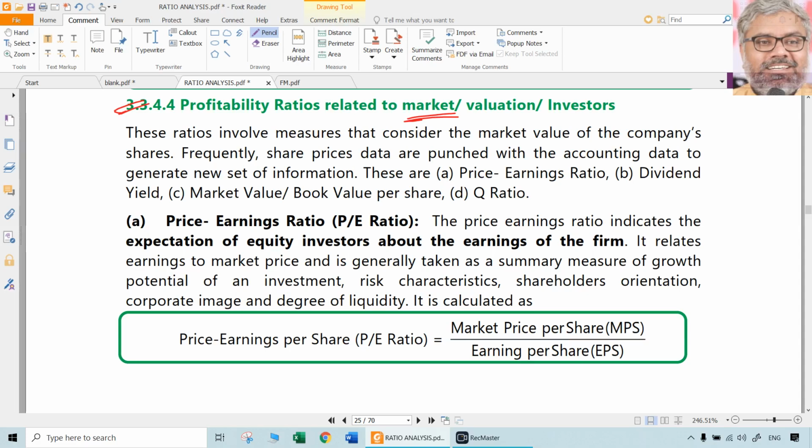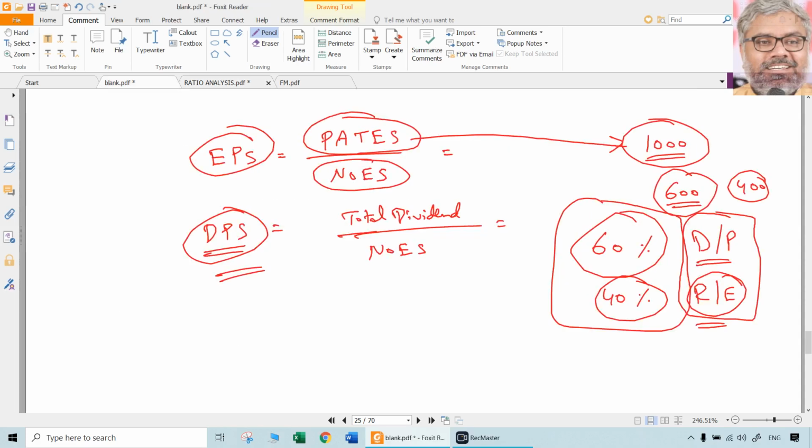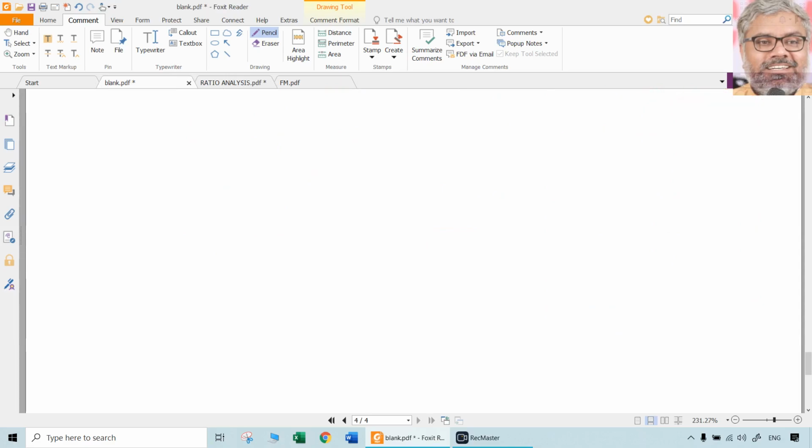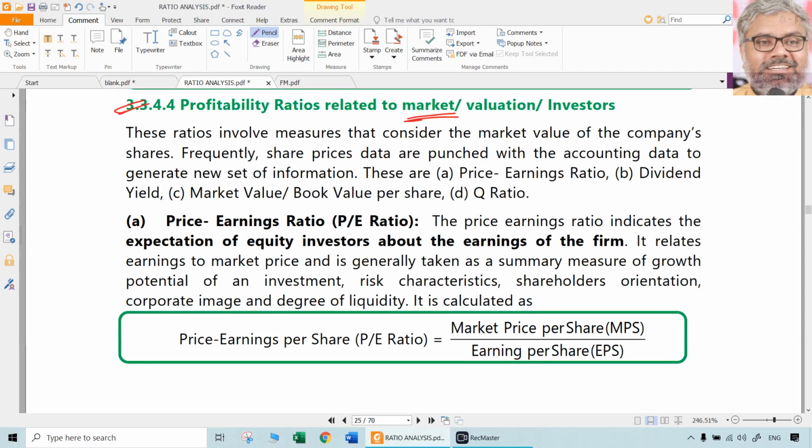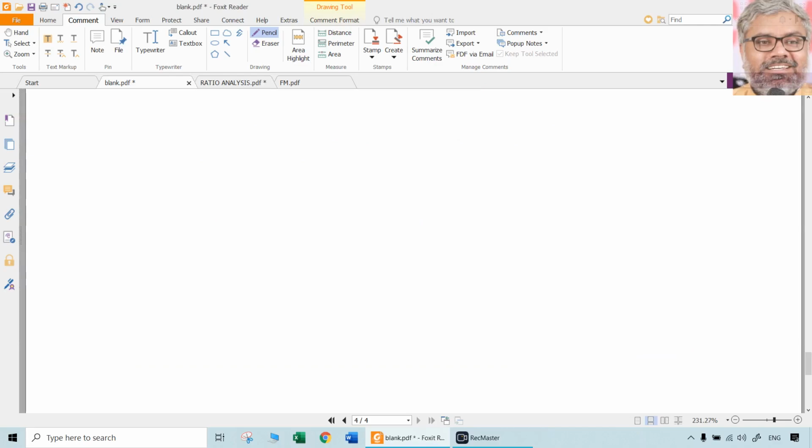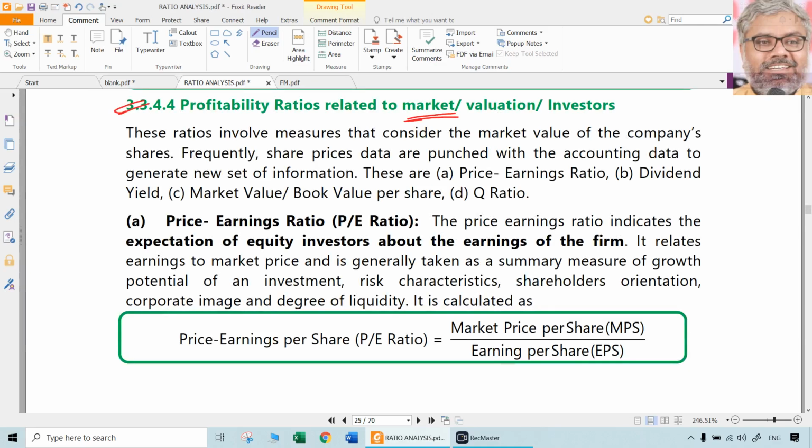But we should know how the stock market works in general and what kind of analysis, basically called fundamental analysis, that many analysts do while making their investments. So that fundamental analysis is mostly based on all these ratios only. So the ratios we are learning now, a lot of them are useful in the fundamental analysis. So ratio analysis is automatically, not all the ratios, but many of them, useful for the fundamental analysis while investing in the stock market.